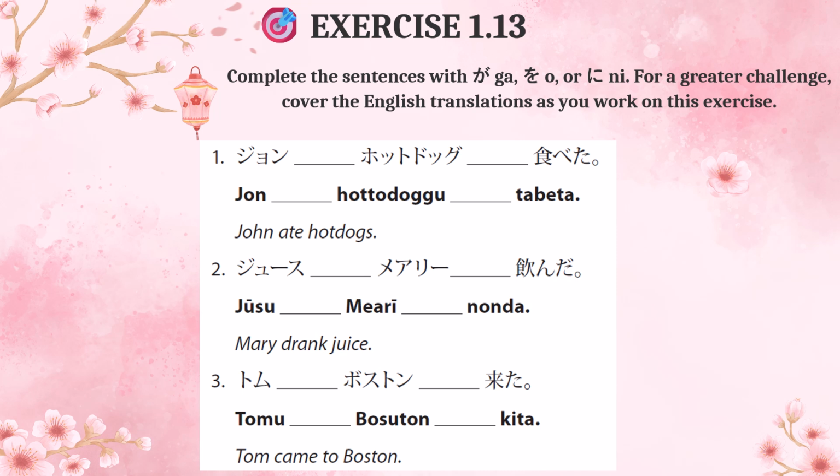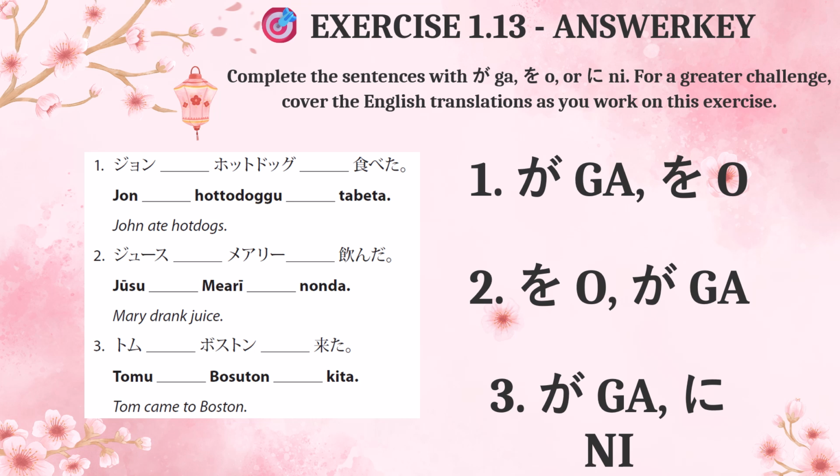Exercise 1.13. Complete the sentences with ga, o, or ni. For a greater challenge, cover the English translations as you work on this exercise. 1. John ga hotto doggu o tabeta.